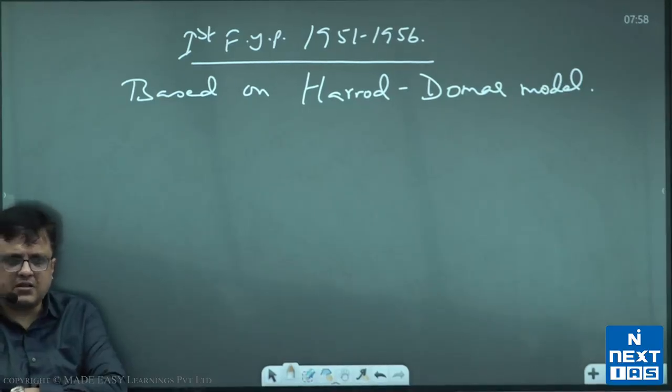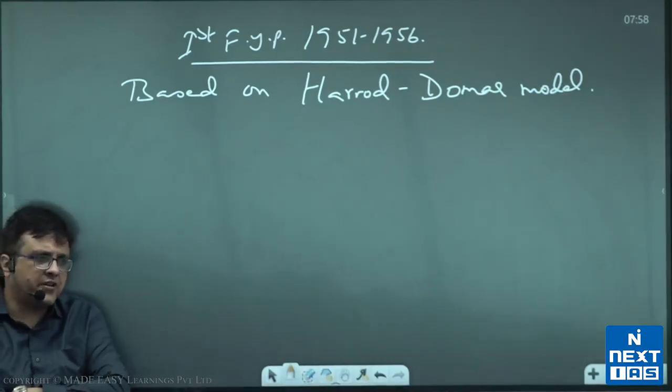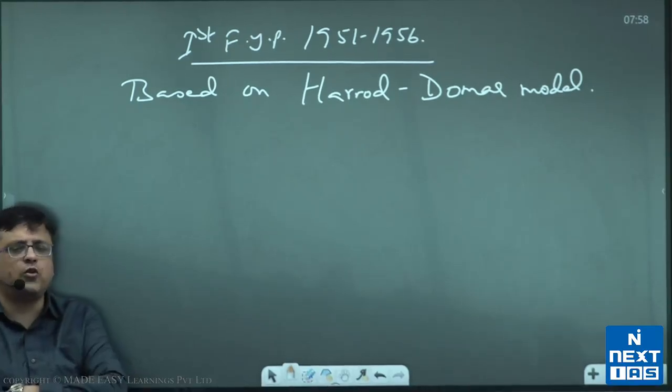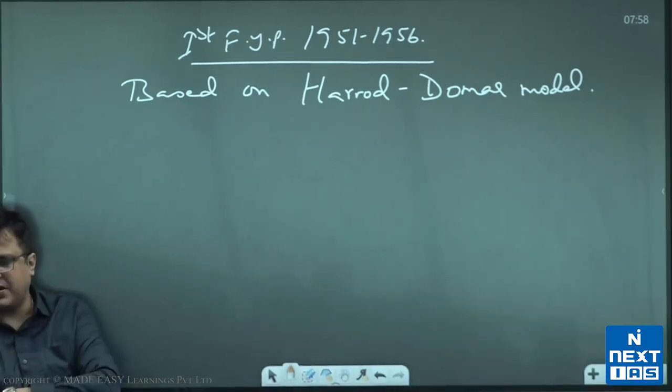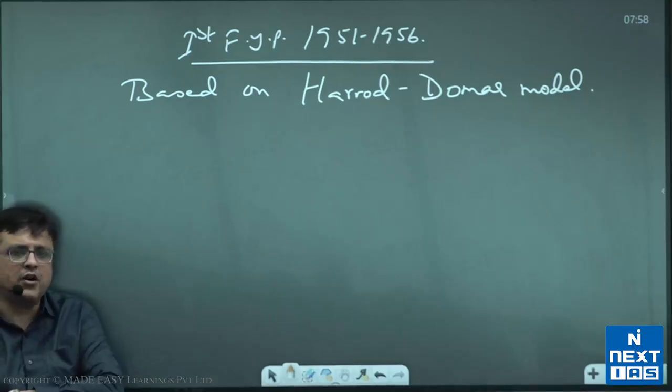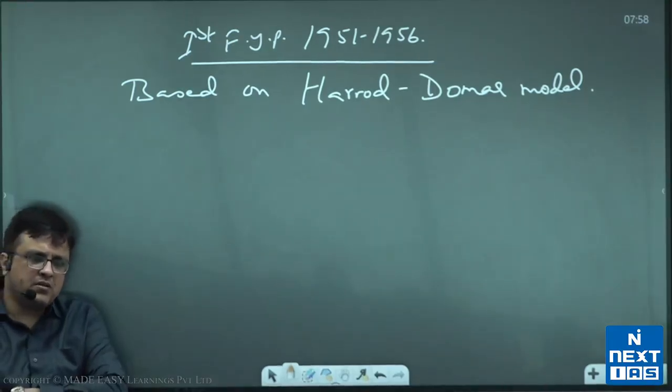So agriculture, industrial diversification, and infrastructure development. These were the 3 focal points of the plan period. That is where they were focusing upon. You write in the same thing, the plan targeted